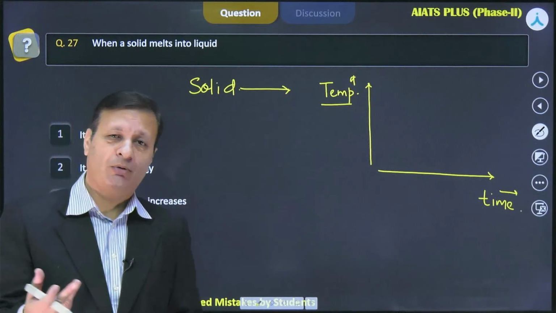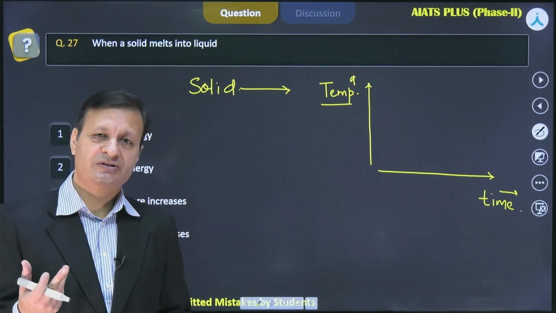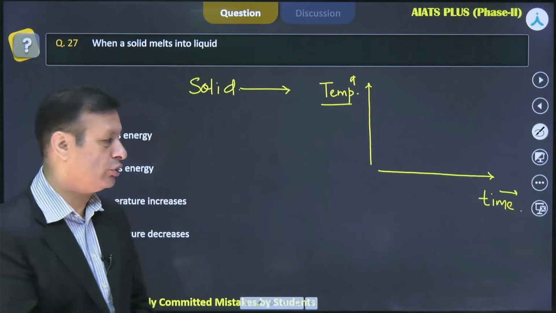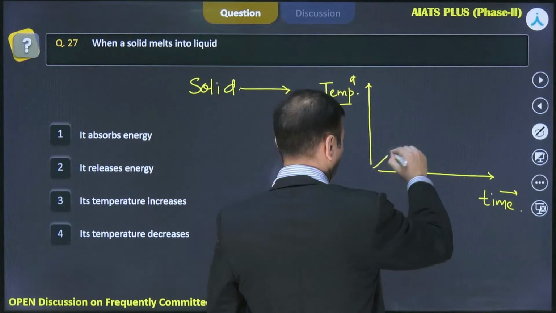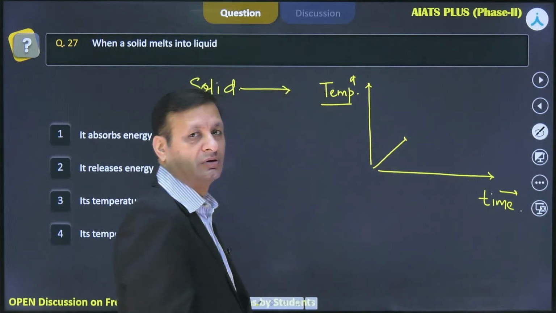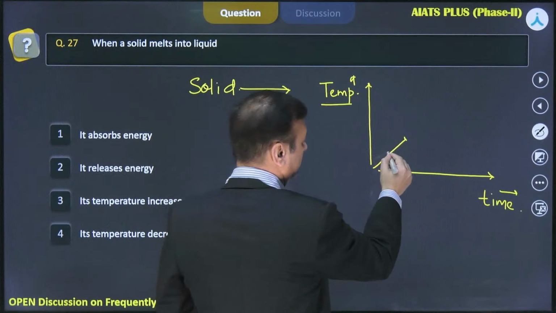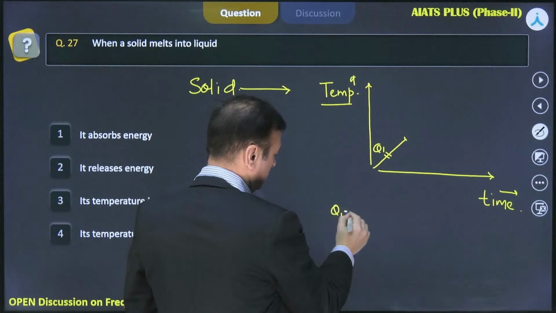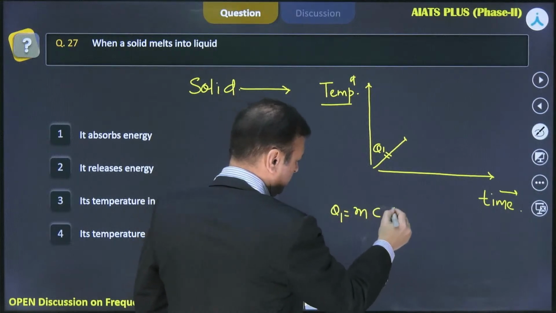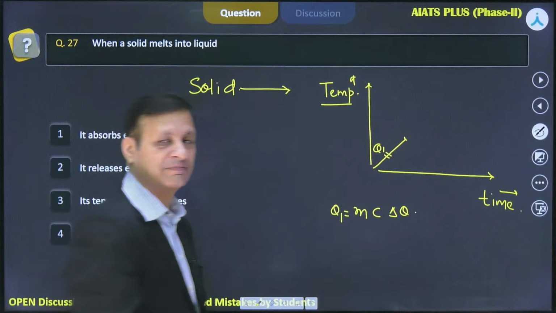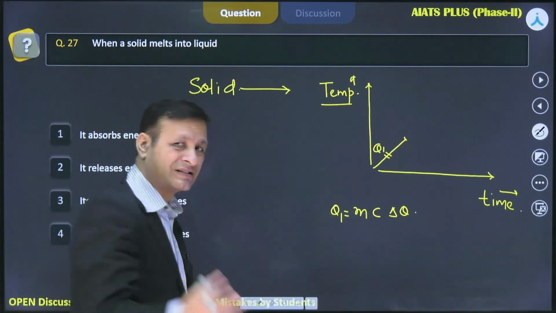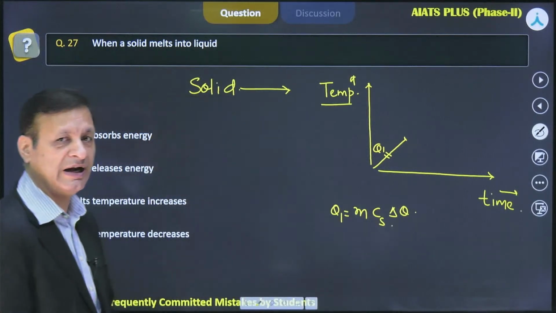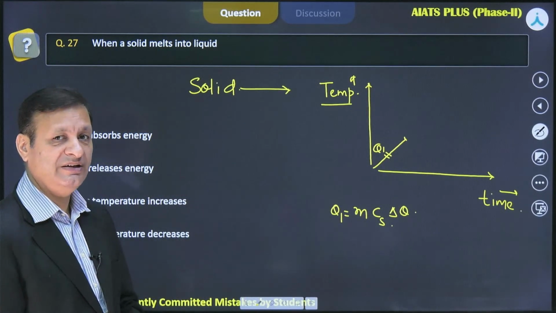So when you start heating a body, what happens? The body will absorb heat and its temperature keeps on rising. At this stage, the amount of heat absorbed, if I label it as Q1, would be mc delta theta, where m is the mass of that solid, c is the specific heat of that solid, and delta theta is the rise in temperature.